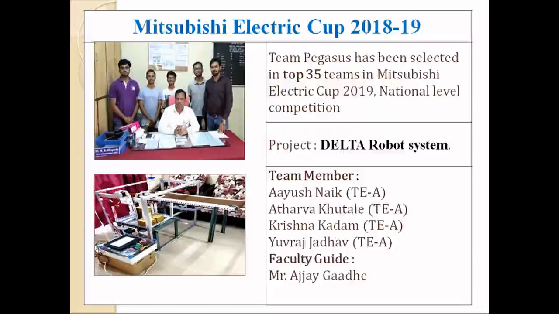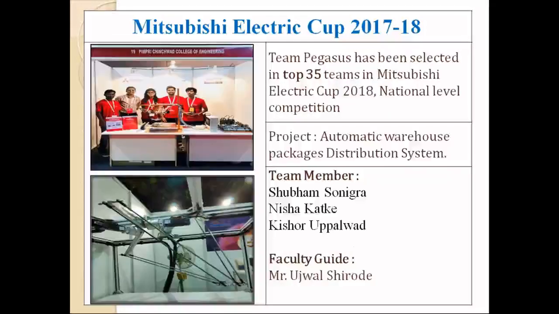Another outcome is that students developed the Delta robot, and they successfully reached the top 35 teams in a national level competition, that is the Mitsubishi Electric Cup, last year. In the same cup in 2017 and 18 also, students reached the top 35 teams, where they made another robot, that is a pick and place robot.